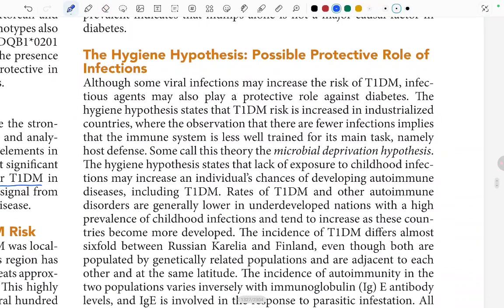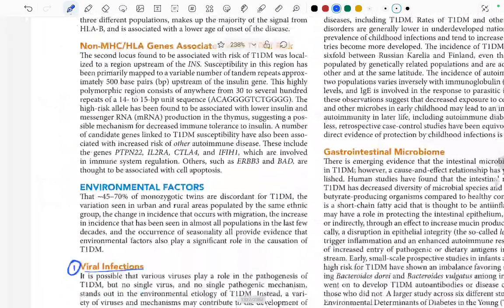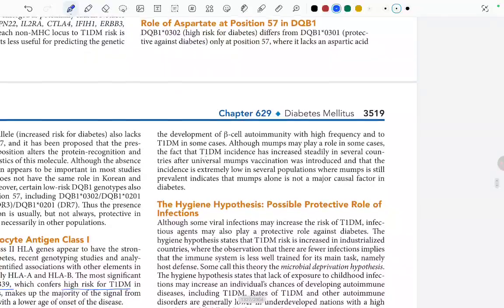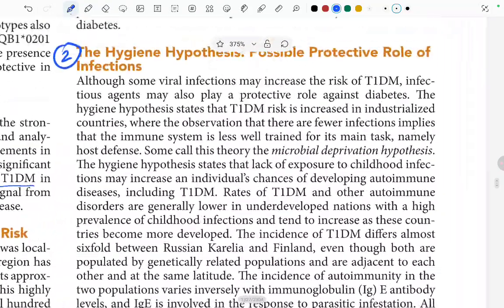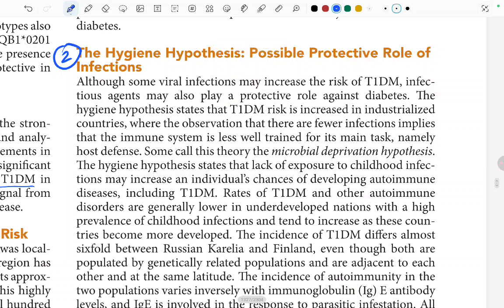The hygiene hypothesis: possible protective role of infections. In environmental factors, what we read first was viral infection. The second heading we are going to read about is the hygiene hypothesis. Although some viral infections may increase the risk of type 1 diabetes mellitus, infectious agents may also play a protective role against diabetes. Earlier, we saw that viral infection was increasing the risk of type 1 DM. Here, we are seeing that infectious agents play a protective role against diabetes.